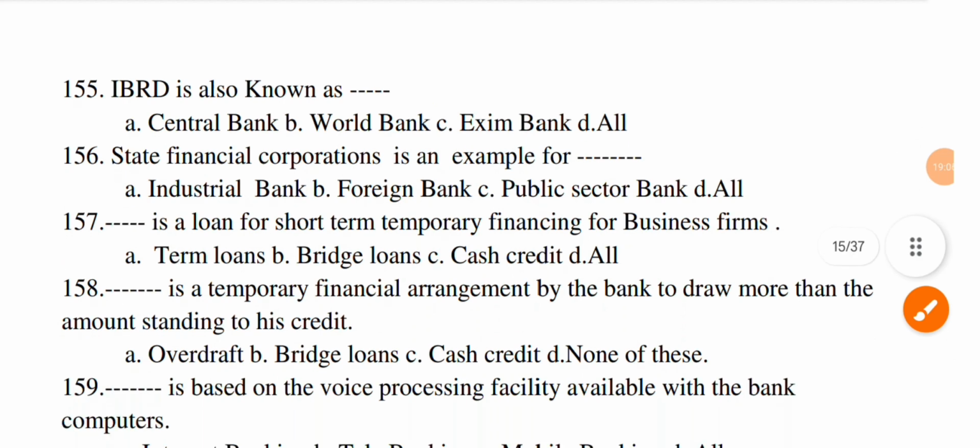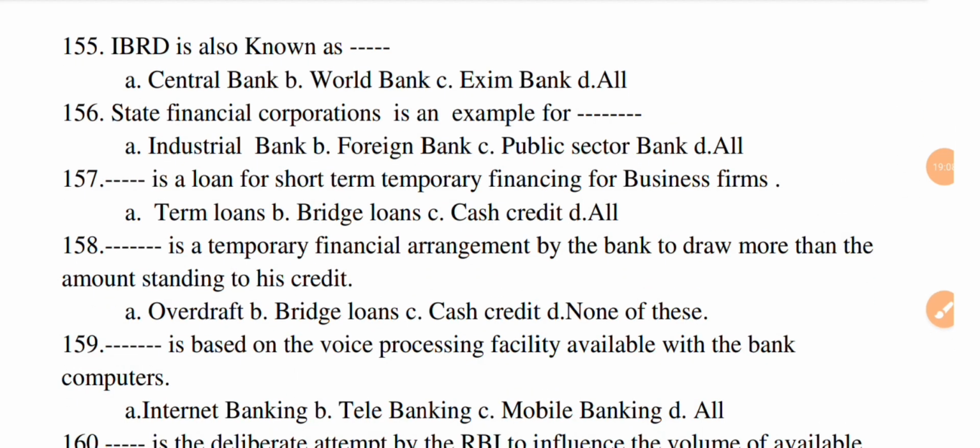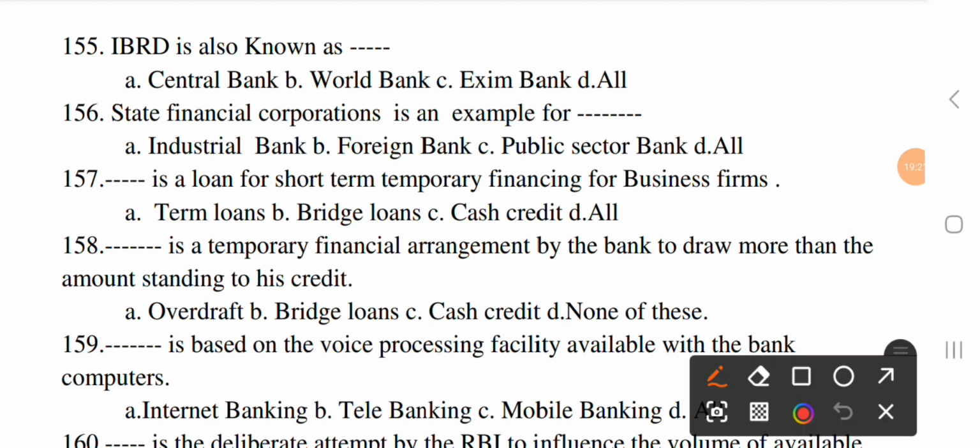Next question, State Financial Corporation is an example for dash. Option A, industrial bank, B, foreign bank, C, public sector bank, and D, all. The correct option is A, industrial bank.